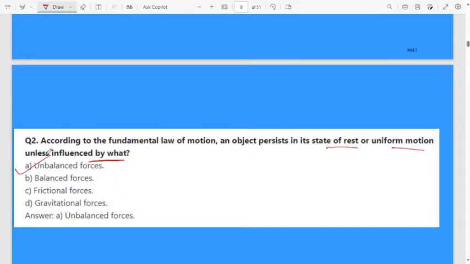According to Newton's law, if the object is at rest or in uniform motion, then you have to apply an unbalanced force, then only will the object change its position, speed or acceleration. It is applicable only when you apply an unbalanced force according to Newton's law. Remember.